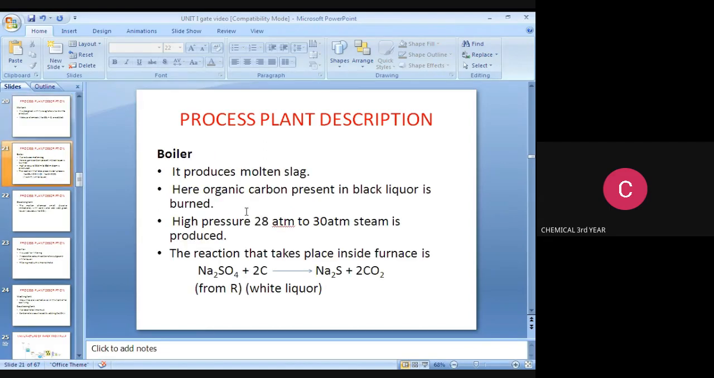This is the process description for the boiler. It produces the molten slag. Here organic carbon present in black liquor is burned. High pressure steam, 28 to 30 atmosphere, is produced. The reaction that takes place inside the furnace is Na2SO4 plus 2C produces Na2S plus 2CO2, from which we get white liquor.